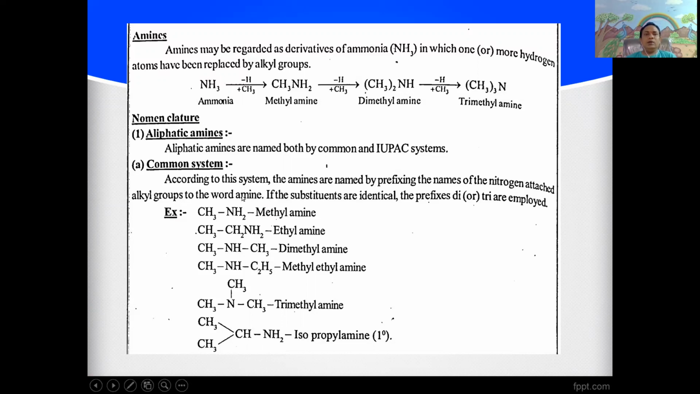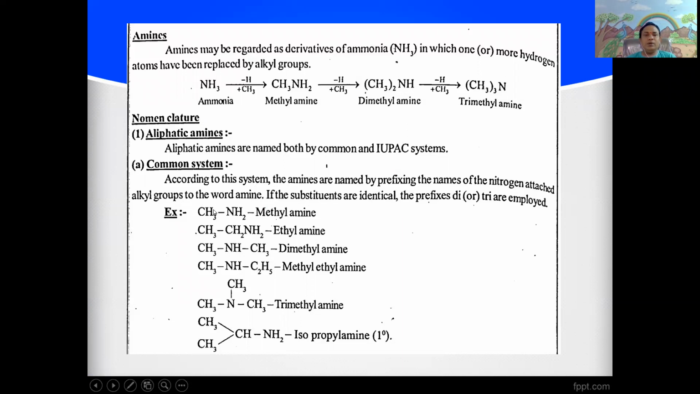Here, in the nomenclature of aliphatic amines, generally aliphatic amines are named both by common and IUPAC names. The common system of nomenclature of amines is, according to this system, the amines are named by prefixing the names of the nitrogen attached alkyl groups to the word amine. If the substituents are identical, the prefix is di or tri or tetra, etc.